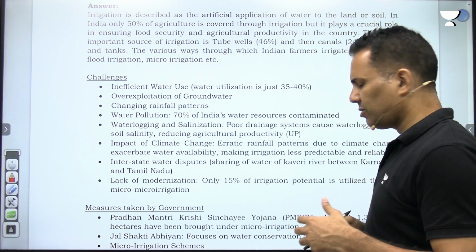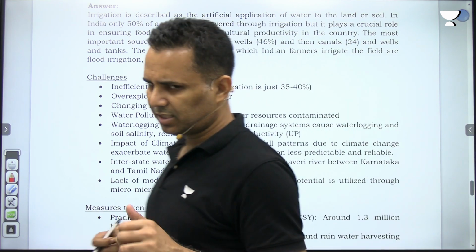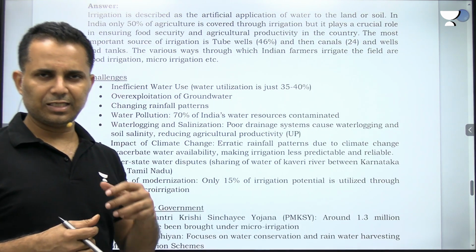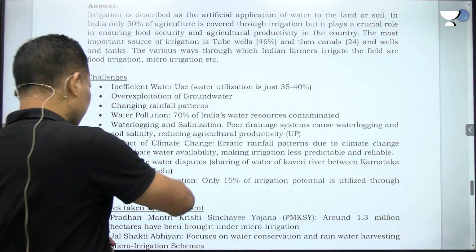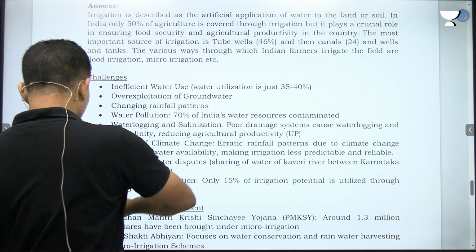Lack of modernization. In India, only 15% of the irrigation potential is through drip irrigation. So these are the challenges in irrigation. This is our general, you can anyway write on your own.